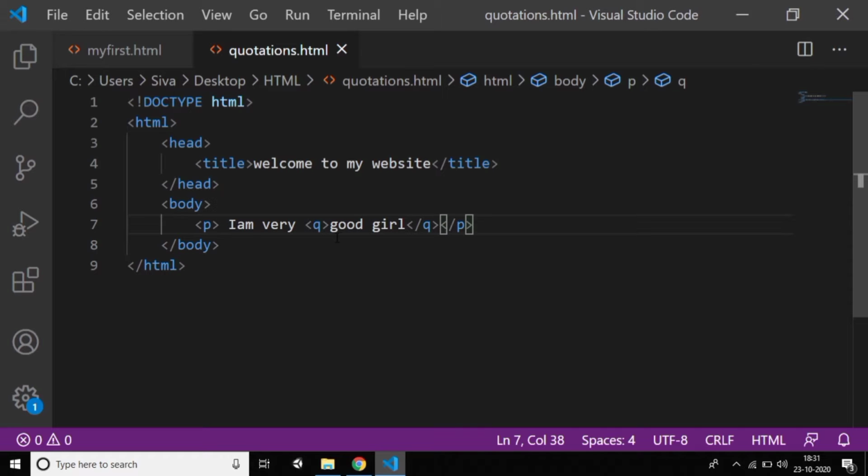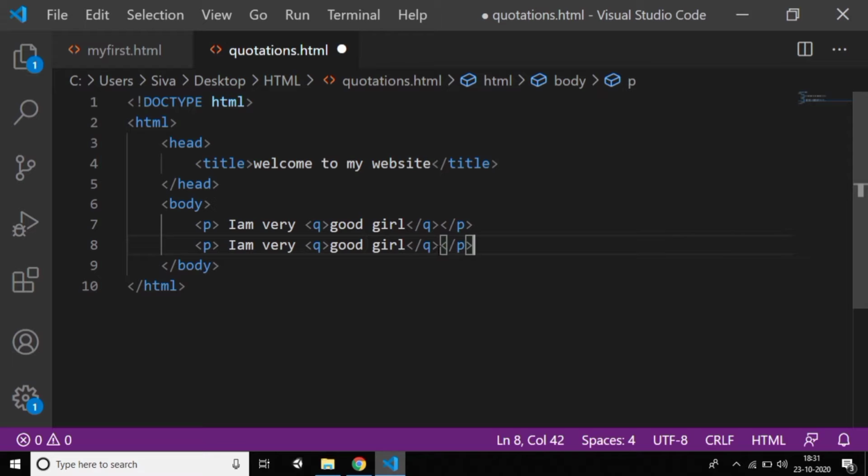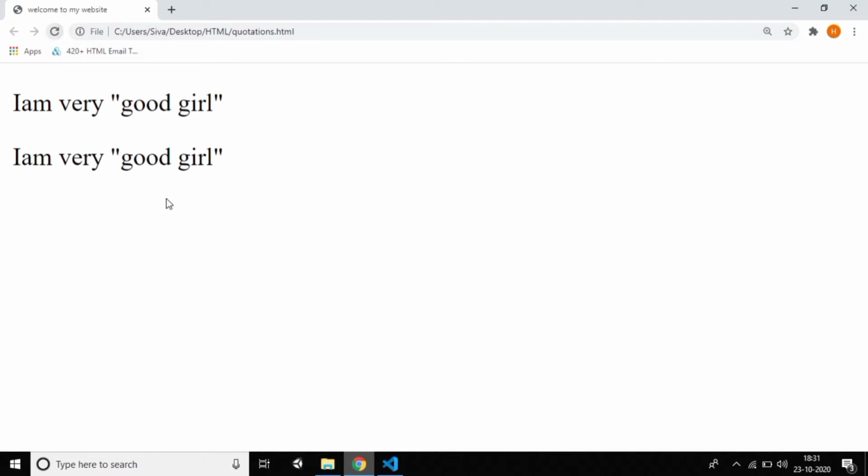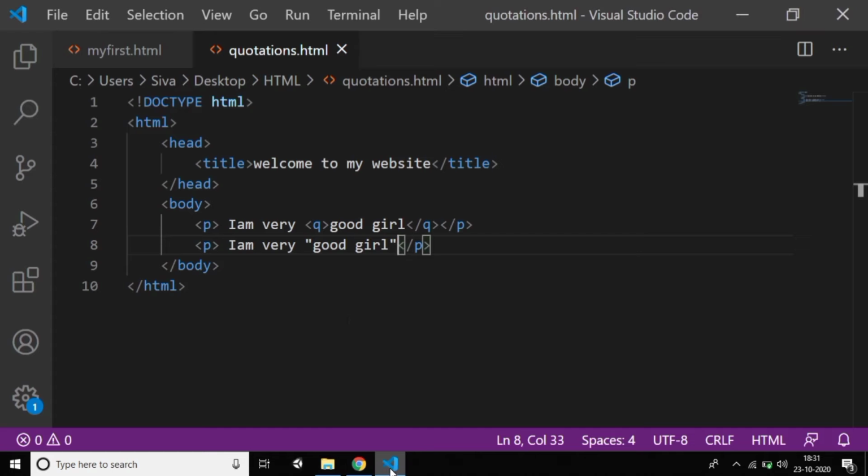You may think, can we write the quotes directly like this instead? Yes, instead of the q tag we can write them directly, and you can see there is not much difference. You can write directly in text, but the q tag is also available in HTML, so that's why I'm explaining.